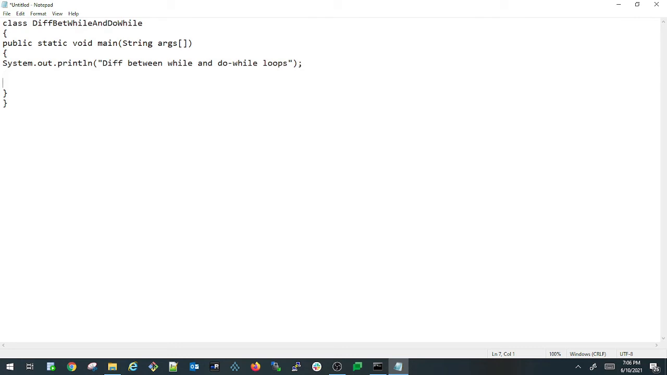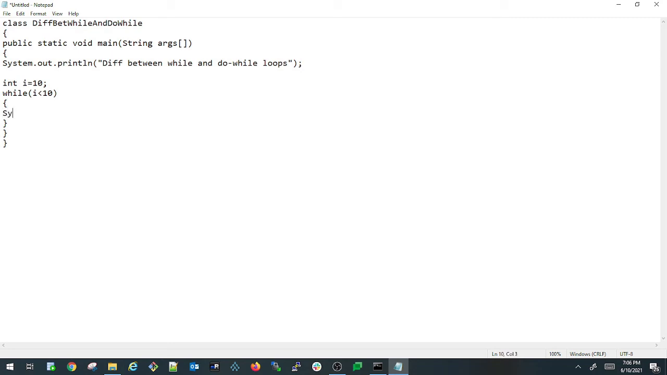Now here I'm defining a while loop first. For that I'm declaring a variable int i equals 10. This is the value I'm assigning, and after that I'm writing my while loop: while i less than 10. This is the condition I put for my while loop, and after that I'm opening my while loop and closing my while loop.